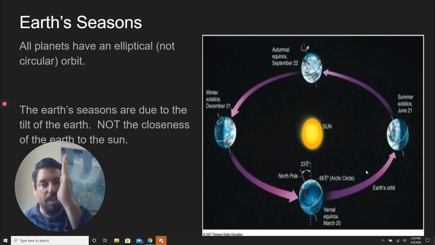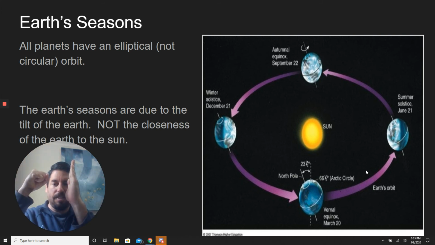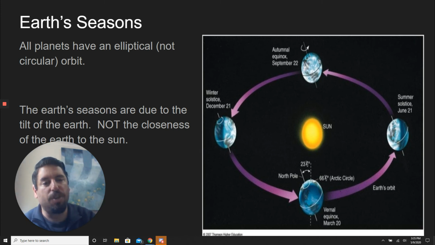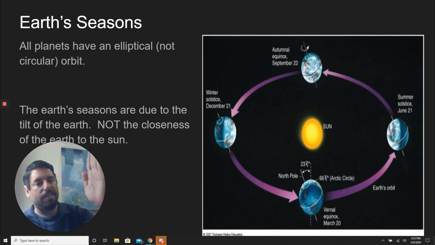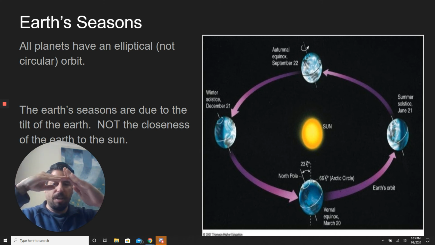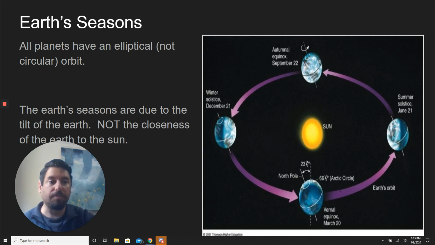So the Earth is not straight up and down like this. The axis, we're not spinning like this. We're actually spinning at about a 24 degree angle. So tilted 24 degrees. And so the reason there's a summer, over here we have the summer in the northern hemisphere, which is where the United States is at, because the United States is tilted towards the sun. And so because it's towards the sun, we're getting more sunlight.